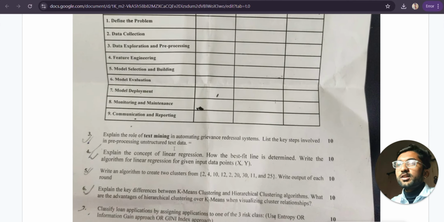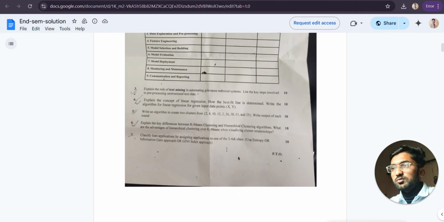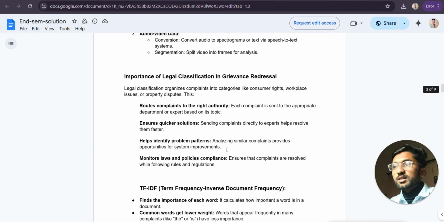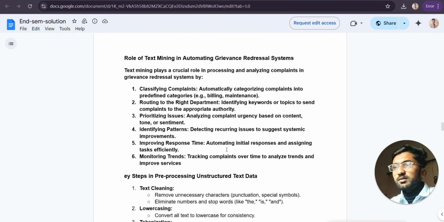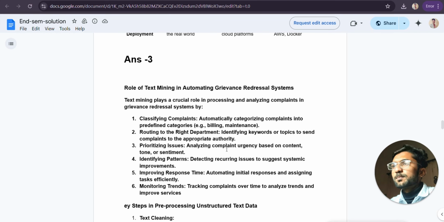Explain the role of text mining in an automatic grievance redressal system and list the key steps involved in pre-processing unstructured text data. So we need to explain the importance of text mining in our grievance redressal system. Text mining plays a crucial role in processing and analyzing the complaints. It plays a very important role because we need to perform cleaning first.